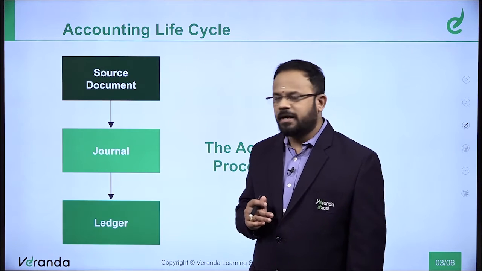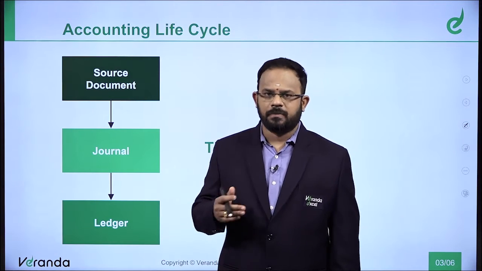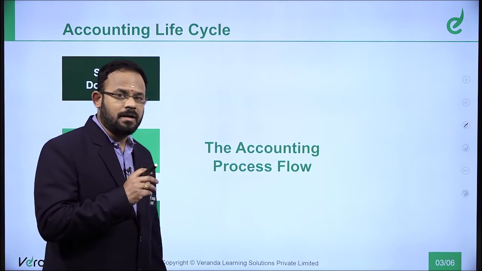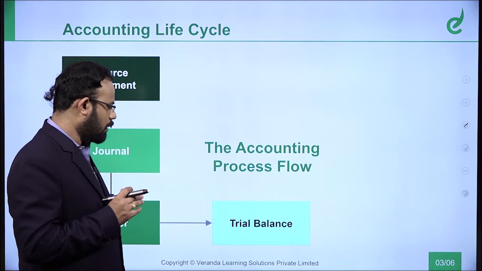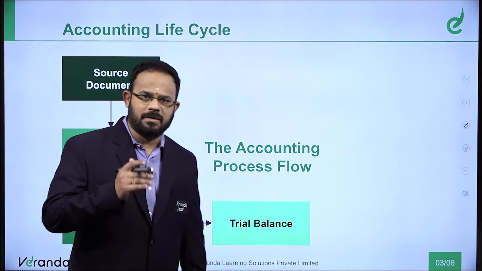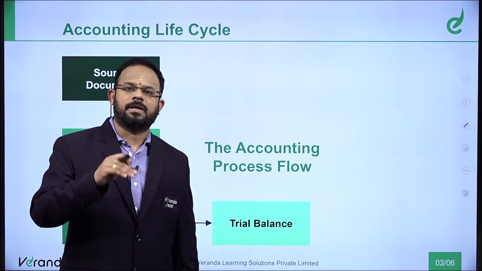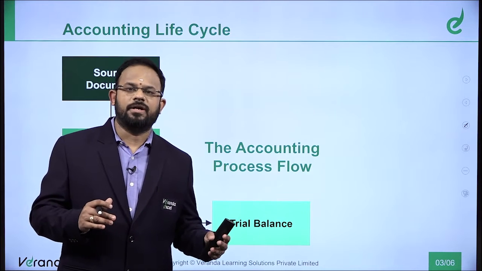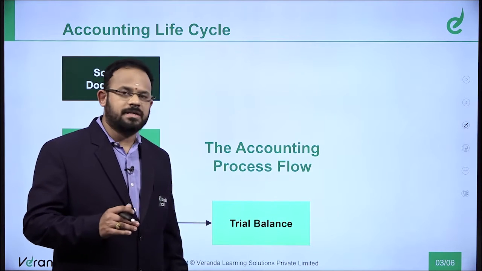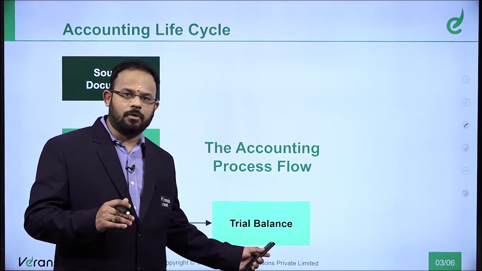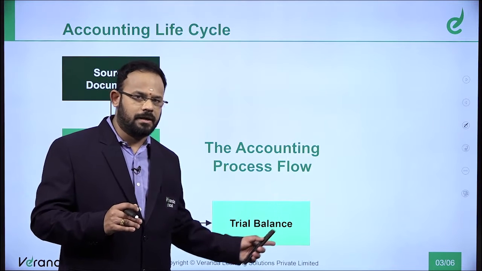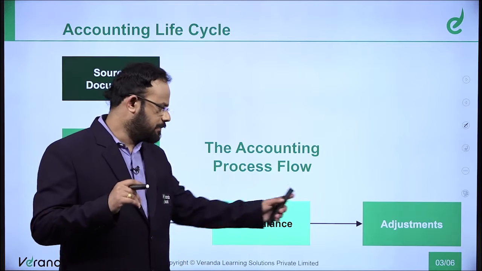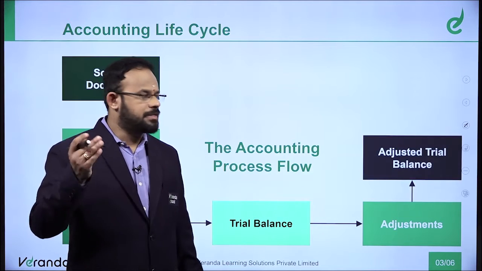What will it lead to? It will lead to posting in the ledger. So when the ledger accounts are prepared, automatically you will have a decent connection and flow of the accounting entries. So you will prepare trial balance. Because the trial balance is matching, you cannot ensure that the trial balance is correct, because it should provide you a true and fair view, and it will be without the posting entries, adjustment entries. So you will have to prepare something called adjustments. Once you prepare the adjustments, the trial balance will become the adjusted trial balance.